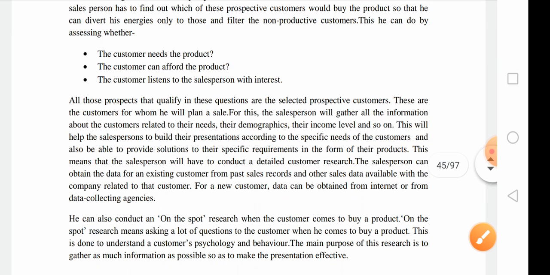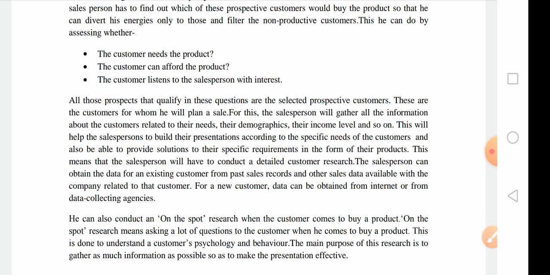Now, all those prospects that qualify on these questions are the selected prospective customers. These are the customers for whom he will plan a sale. For this, the salesperson will gather all the information about the customers related to their needs or their demographic levels, such as their income level and so on.